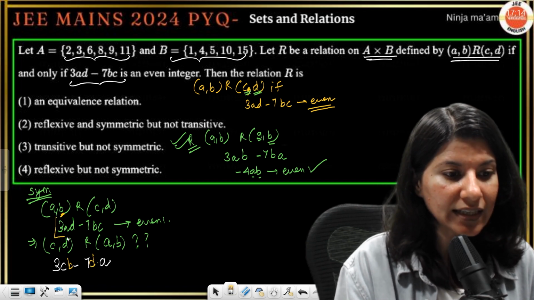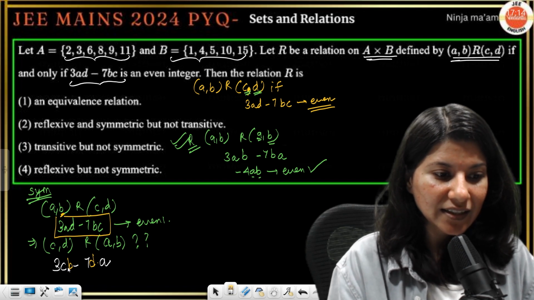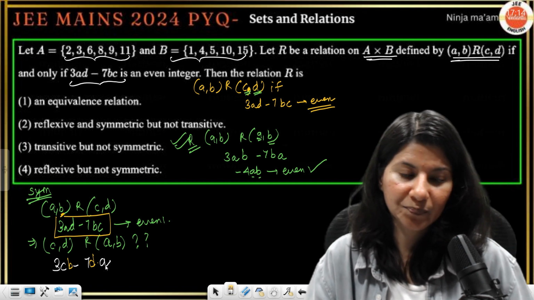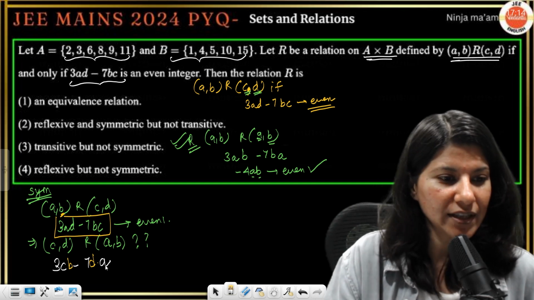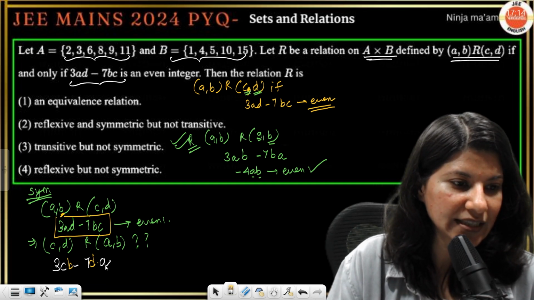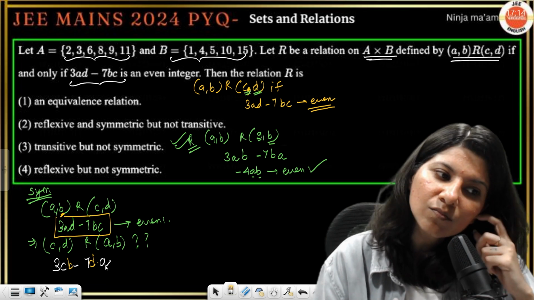So yes, 3AD minus 7BC is an even integer. Then just tell me, will 3CB minus 7AD be an even integer? That we need to check. 3AD minus 7BC is an even integer. So what do you think about 3CB minus 7AD?